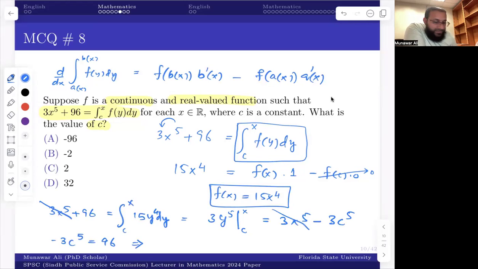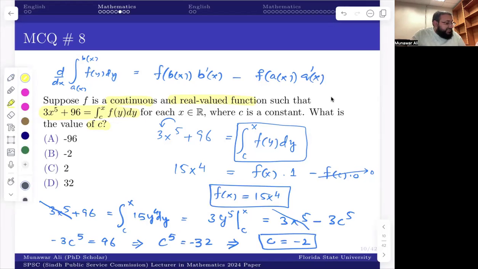I can divide by -3, so it will give me c to the 5 equals negative 32. And if I take the fifth root, I'll get the value of c to be -2. Okay, I think it should be correct. Maybe you can check it further if there's any mistake. So just differentiate, apply the fundamental theorem, put the value of the function, and integrate and cancel out the values to get the value of c. There might be other simpler ways. I don't know exactly. There might be many ways.